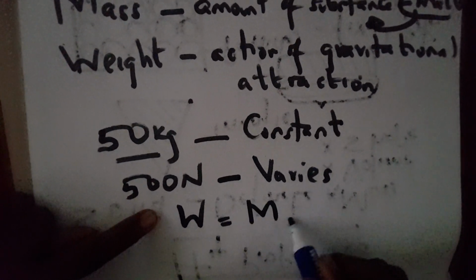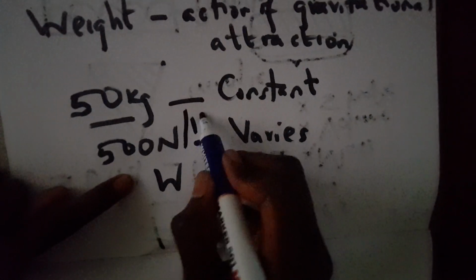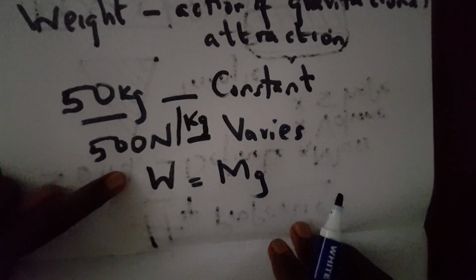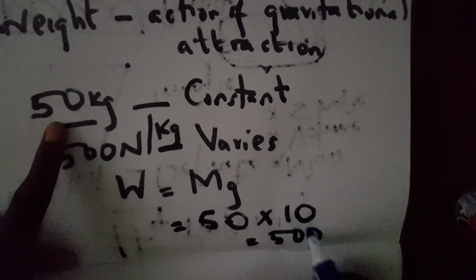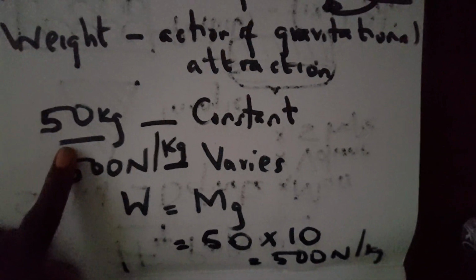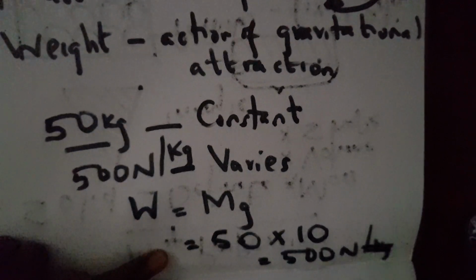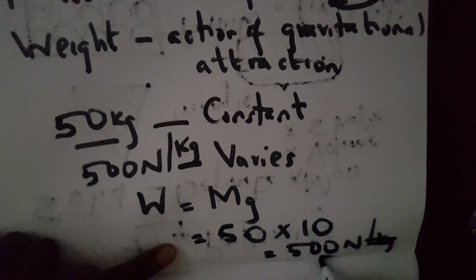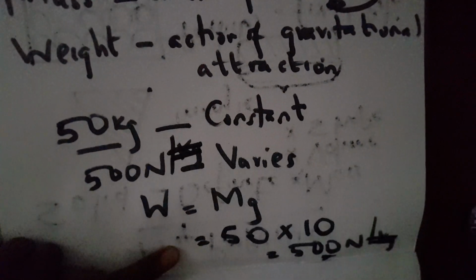For you to understand the weight, we use W = mg. Take your mass as 50 kg, times the gravitational pull of the earth, which is 10, and you will get 500 Newton. This is what you need to understand, because it's very important for you.